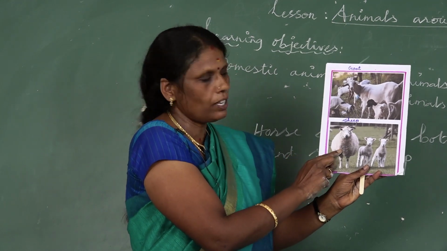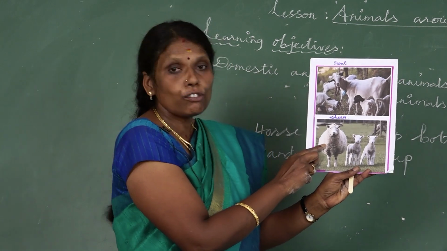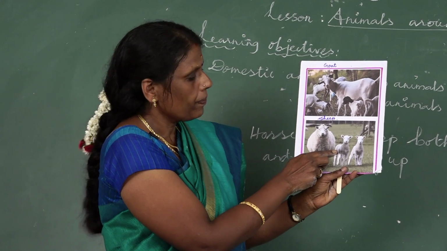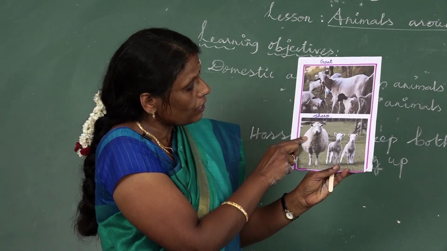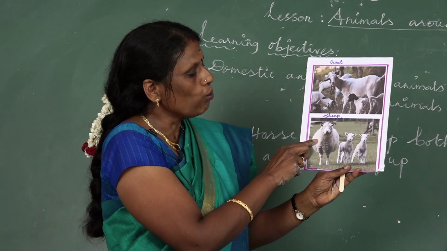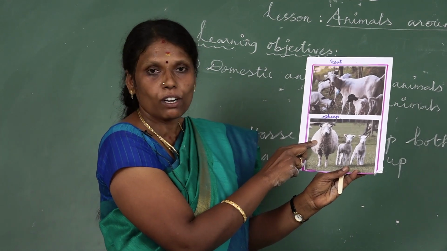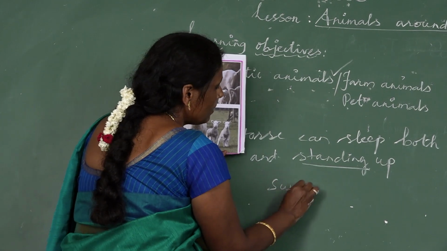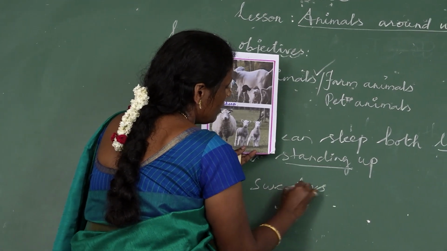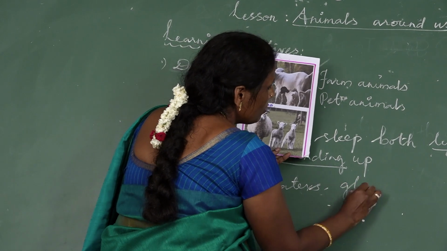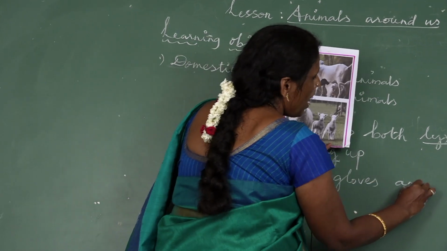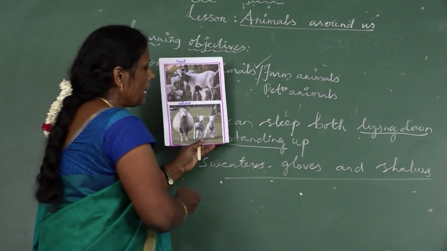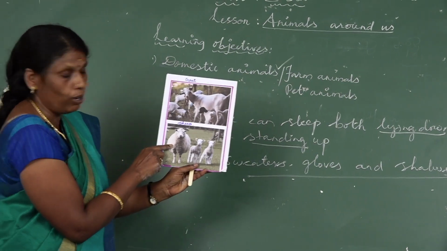Okay, next one is sheep. It also lives in the shed. Its young one is called a lamb. It gives wool and meat. Wool is used to prepare woolen clothes, for example, sweaters, gloves and shawls. These are the clothes we are making from the wool.